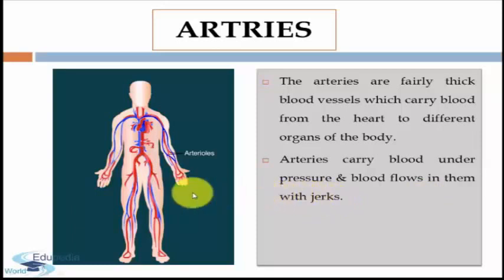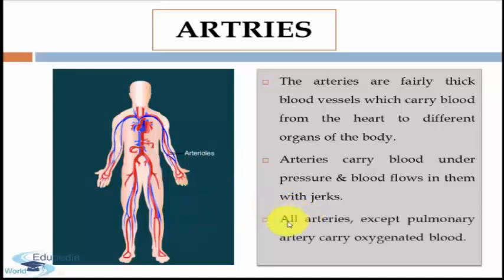The arteries divide into smaller vessels called arterioles, which themselves divide repeatedly until they form a dense network of microscopic vessels called capillaries. All arteries except the pulmonary artery carry oxygenated blood. They do not collapse when empty or when a cut occurs.